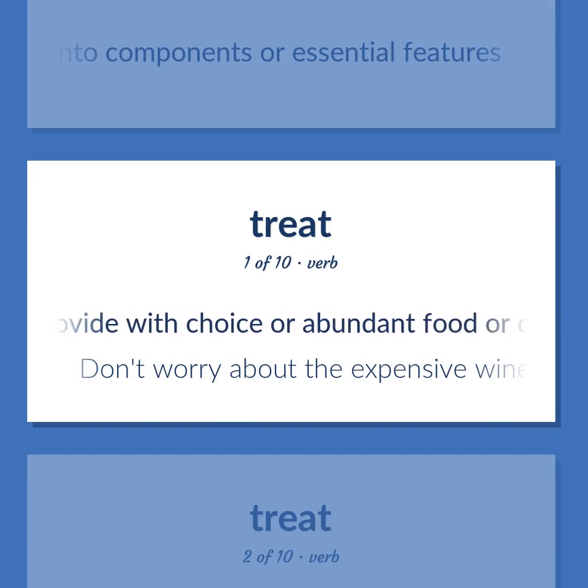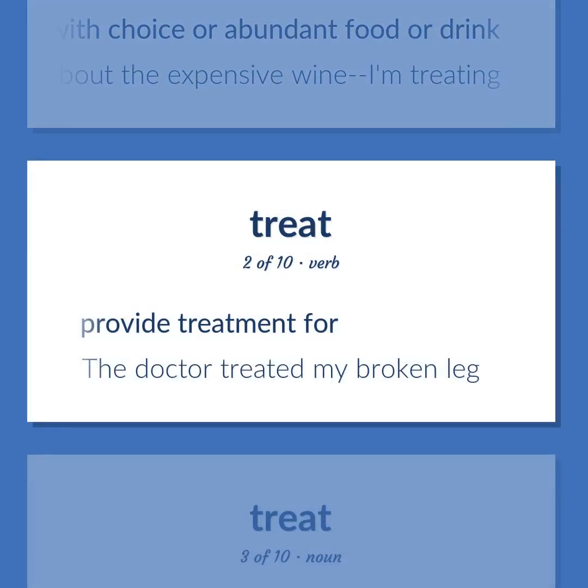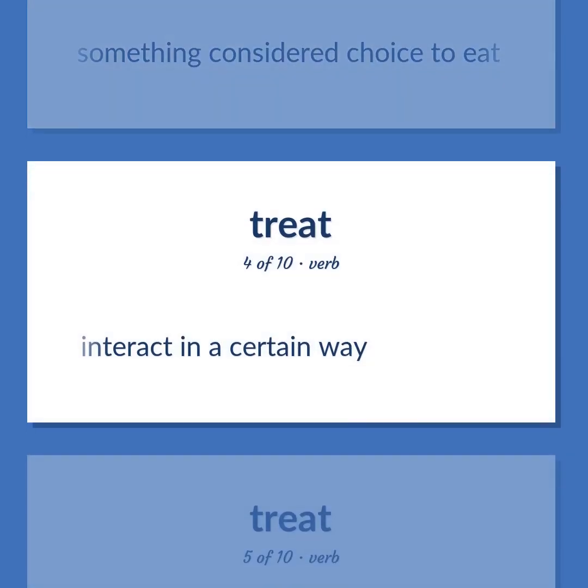Provide with choice or abundant food or drink. Don't worry about the expensive wine, I'm treating. Provide treatment for. The doctor treated my broken leg. Something considered choice to eat. Interact in a certain way.